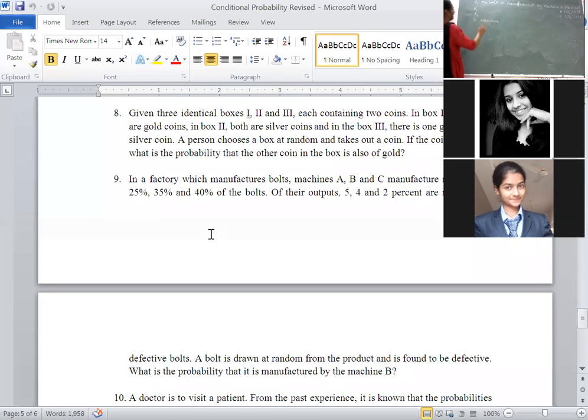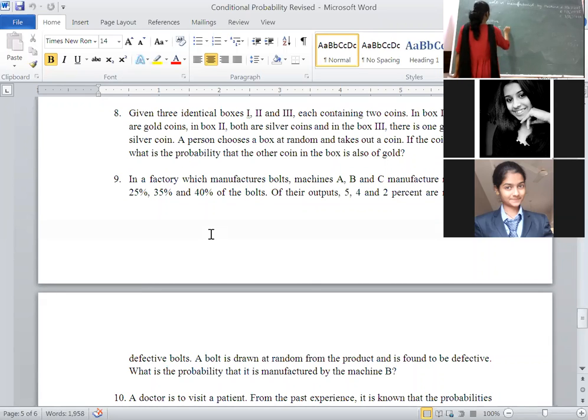Then, from machine A, the defective item, which event happened earlier? A. From machine A, how many defectives? 5% defectives. Machine B1 we have to take here. Machine A produces defective items, how many percent? 5%.